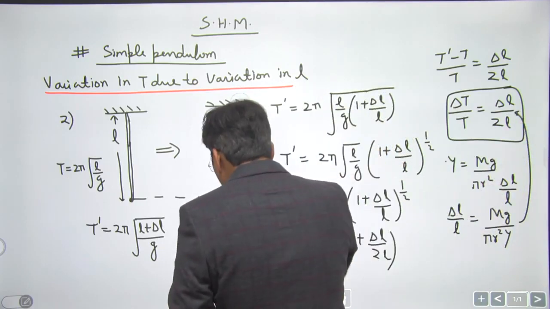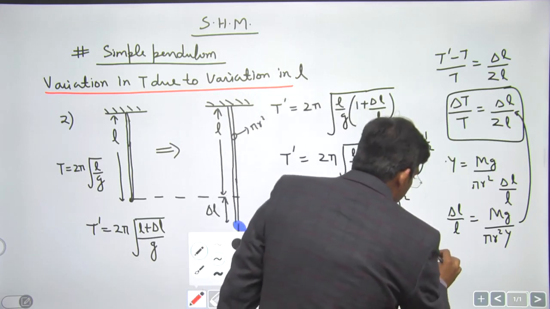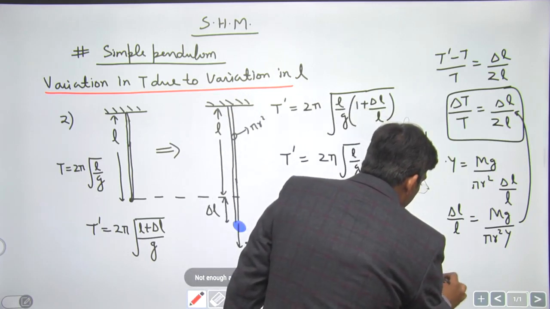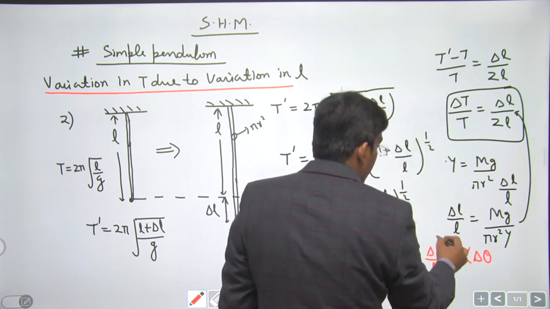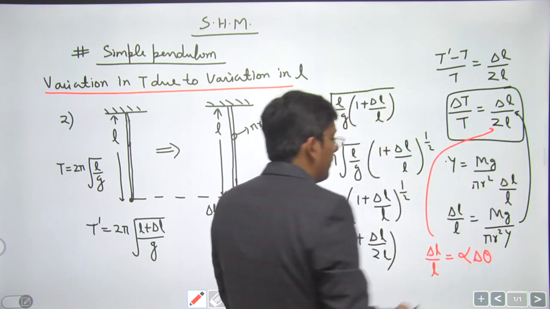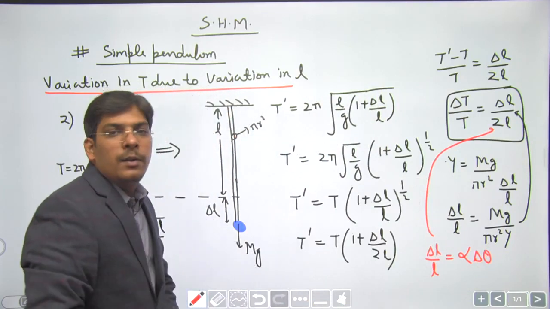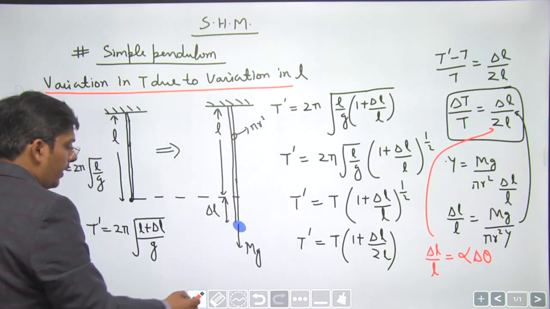However, if this extension in the wire is due to change in temperature, in that case delta L by L is equal to coefficient of linear expansion multiplied by change in temperature. You can replace delta L by L by this formula also. Okay, right, dear students?